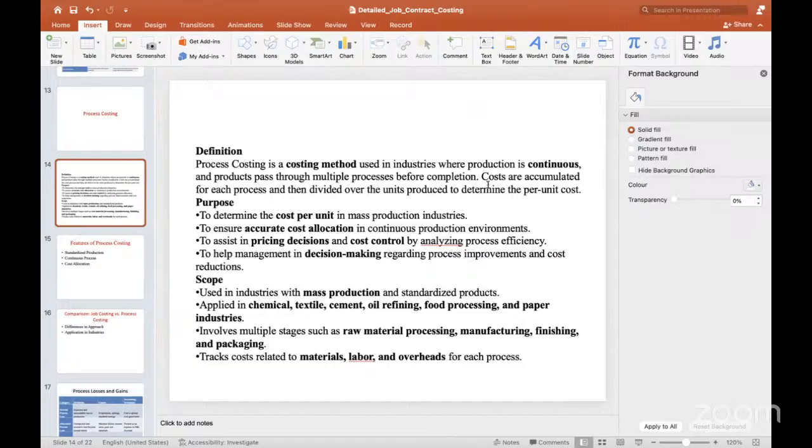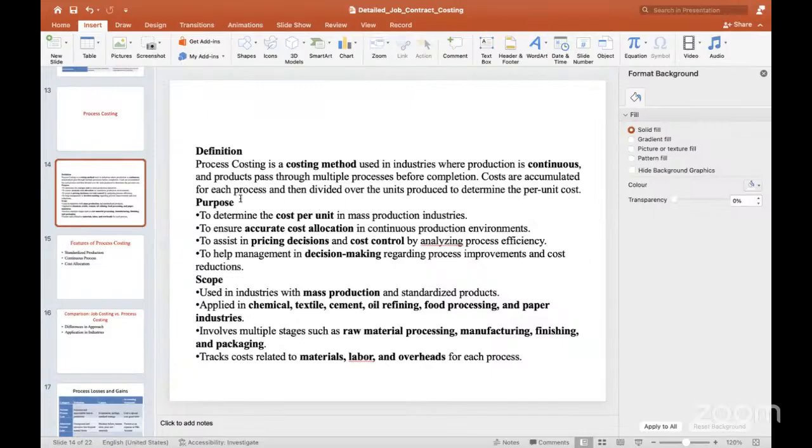The costs are accumulated for each process, then divided by the units produced to determine the per unit cost. So individually for each process, what is the cost incurred and for how many units it is. So at the end of the process costing, we are going to calculate the unit cost.